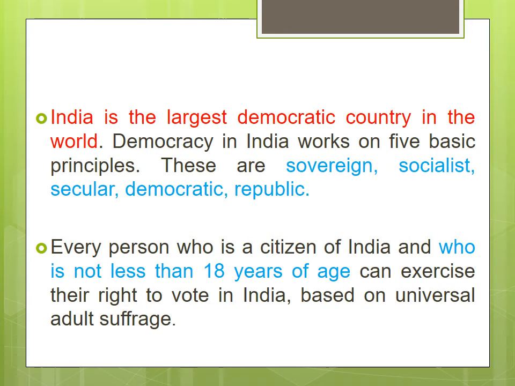Every person who is a citizen of India and who is not less than 18 years of age can exercise their right to vote in India based on universal adult suffrage. Okay, the universal adult suffrage, that means above 18 years of age, a person can give the vote. That is the universal adult suffrage. It is followed in India.